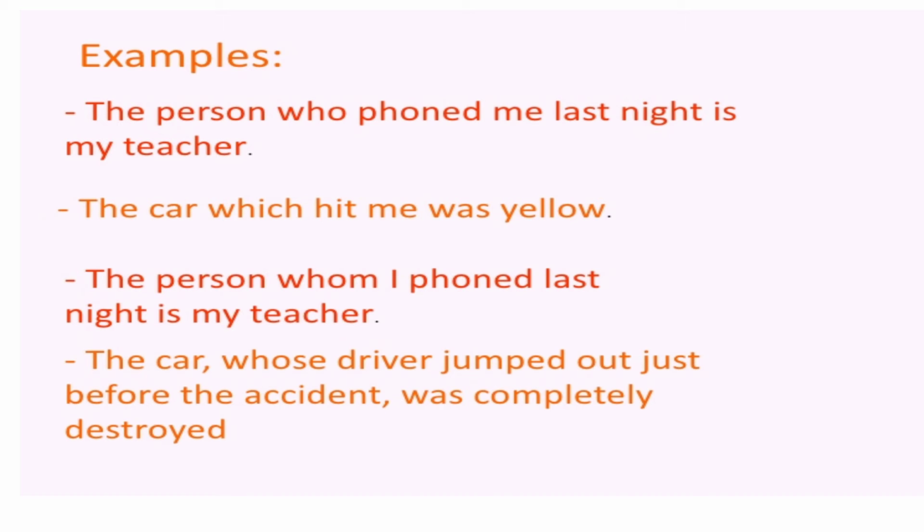The car which hit me was yellow. Which car? The car which hit me. So it is defining here. The car, the yellow and the hit, these things are being related by the word which. The person whom you phoned is my teacher, वो पर्सन जिसको आपने फ़ोन किया इज़ माई टीचर. The car whose driver jumped out just before the accident was completely destroyed. So this is how your relative pronoun is used.